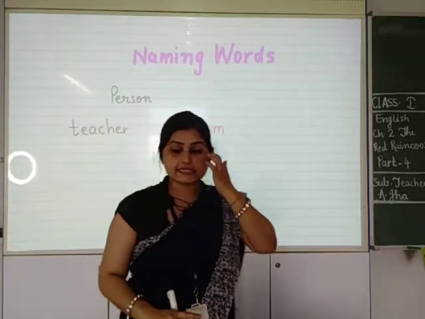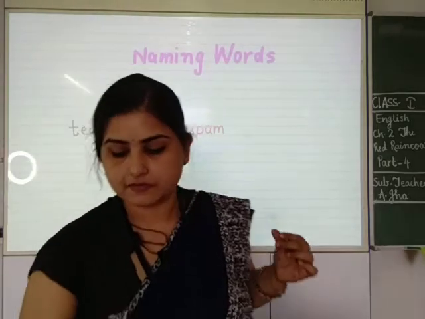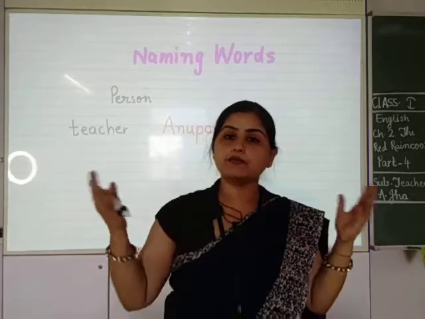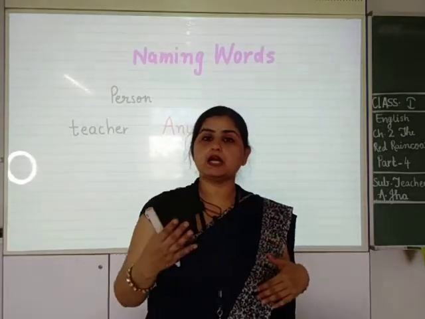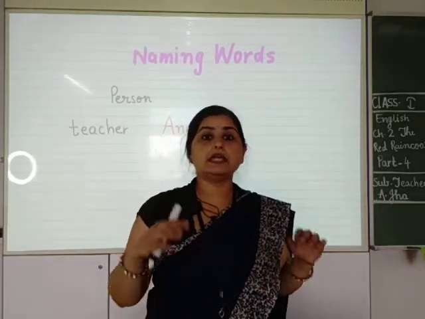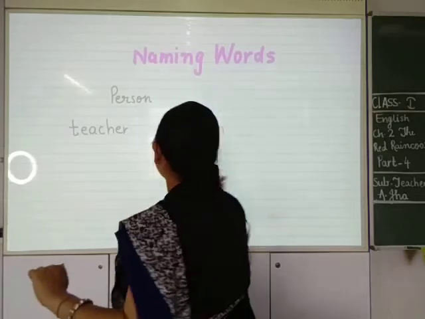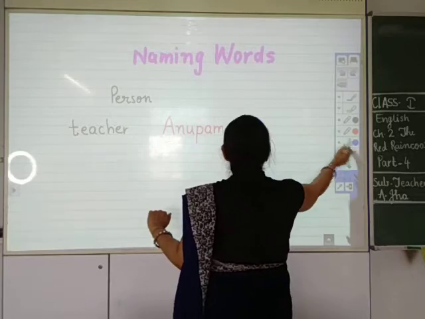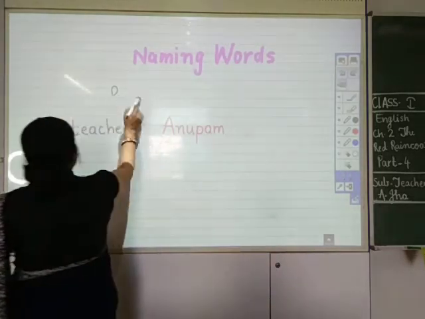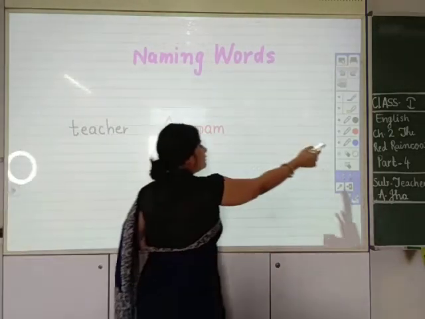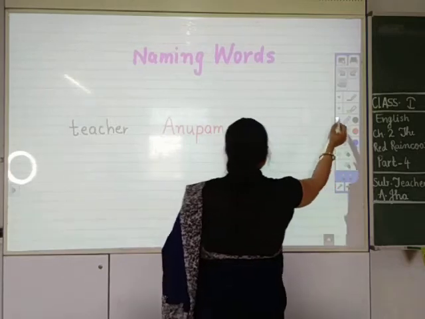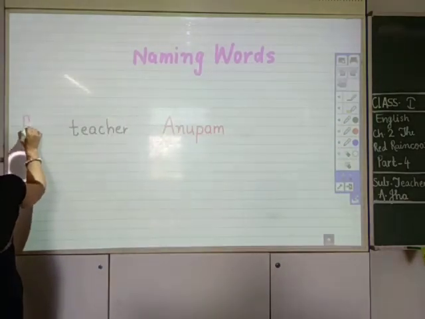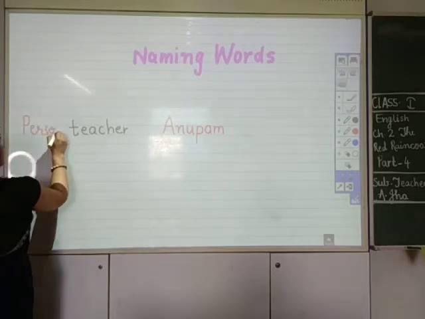Okay, let us take the example of a place. Where are we? Where am I teaching you now? I am in the school. First I have told you about person.